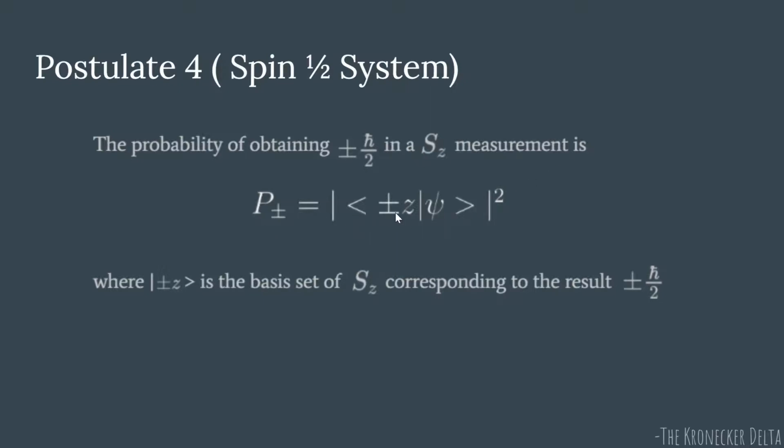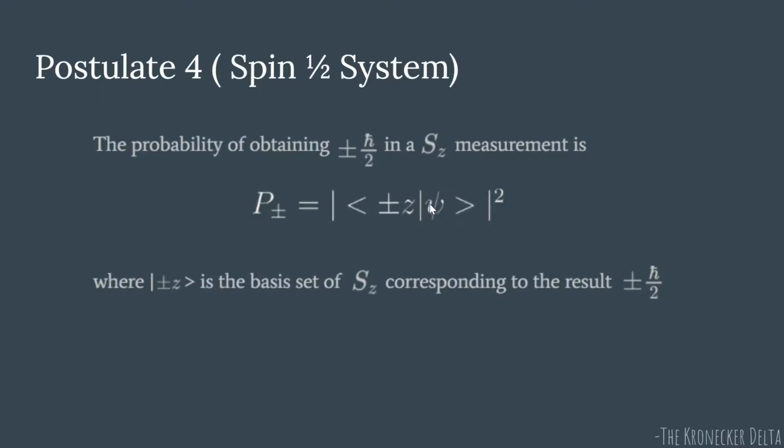So you take an inner product of these kets with the generic ket and then you square this term. This inner product gives us the probability amplitude, and when we want to find the probability, you take the square of it. So whenever you want to find the final outcome after one state is measured in some other state, you write it this way. You don't read it left to right, you read it right to left.